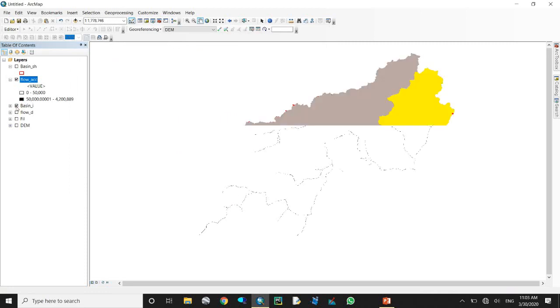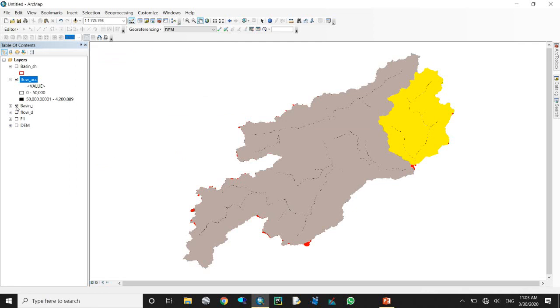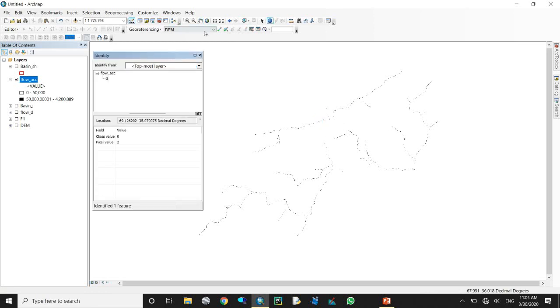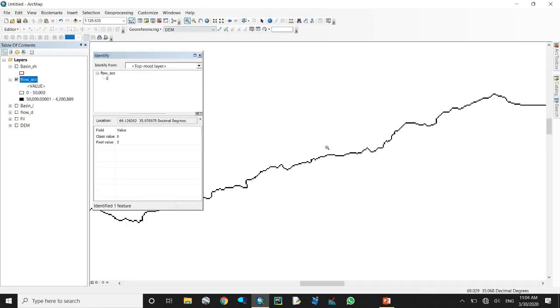It takes time. If you use a large satellite image, it will take more time. Don't worry about this, but for a small region it should take less time.